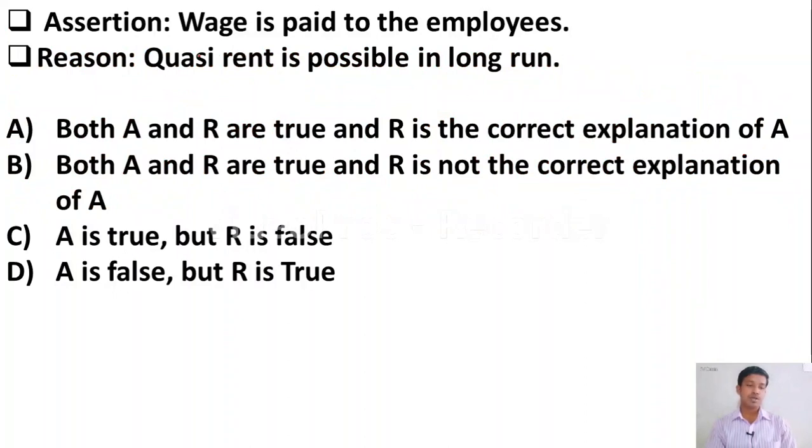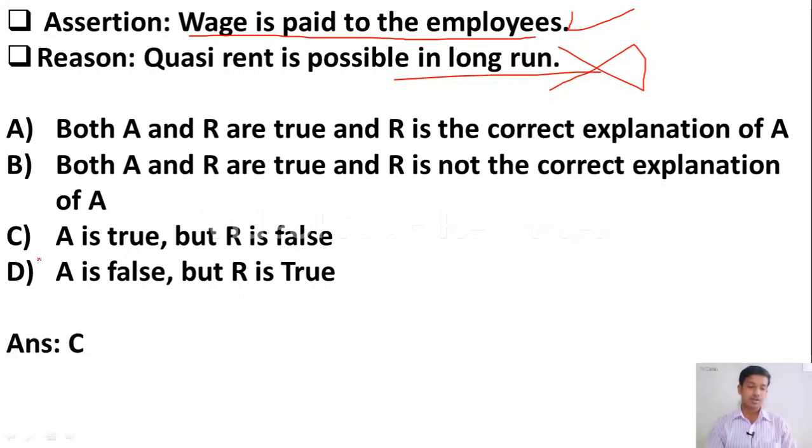The next question is an assertion and reasoning question. Assertion: wage is paid to the employees. Yes, this is correct. Wage will be paid to the employees. Reason: quasi-rent is possible in the long run. Do you think quasi-rent is possible in the long run? No, quasi-rent is a short run phenomenon. It arises only in the short run. So here the right answer is option C. Assertion is true, but the reason is false.